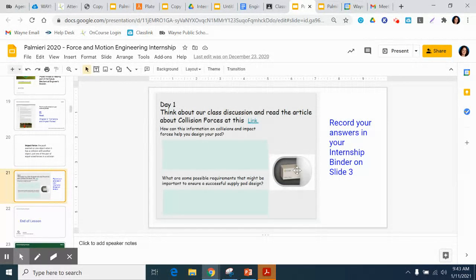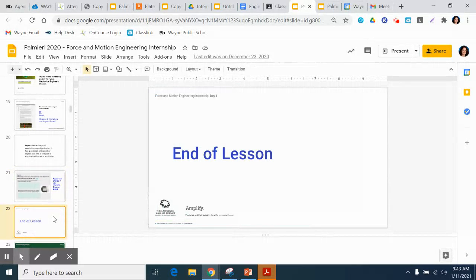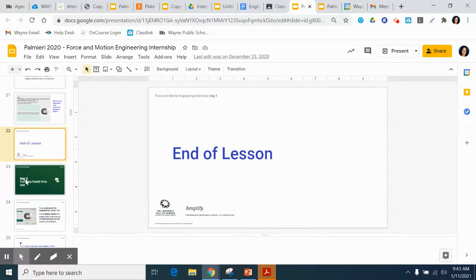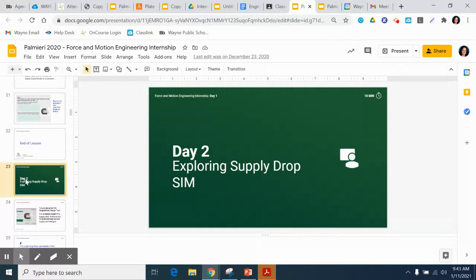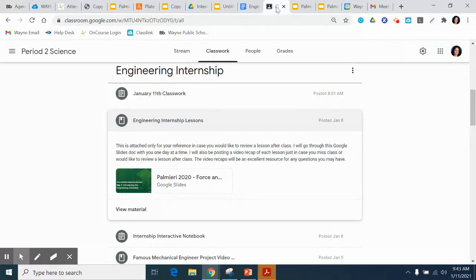I even put a preview of what the slide will look like in your interactive binder. And then you'll notice an end of lesson slide before we begin day two, which will be a different day. This will stay attached. That way you can reference this anytime you want.